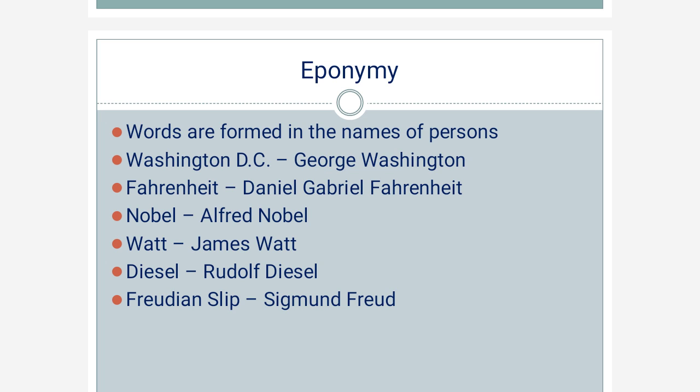That Nobel word is taken from Alfred Nobel, who created dynamite. James Watt is used as a word, and diesel. The word came from Rudolf Diesel. And Freudian slip. That word came from Sigmund Freud, the father of modern psychology.